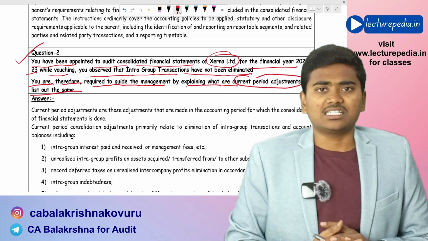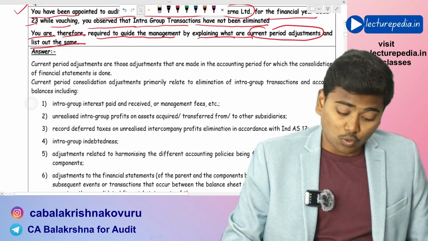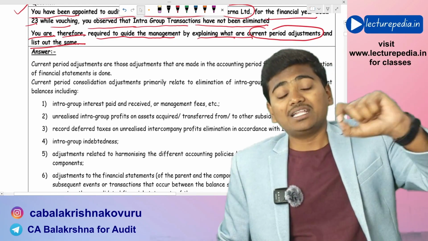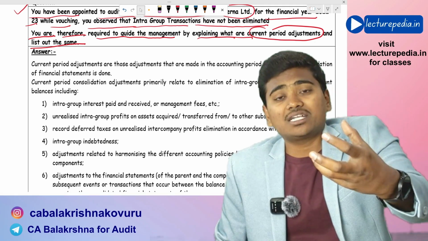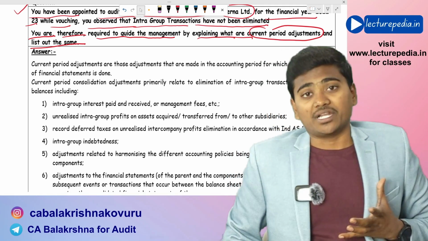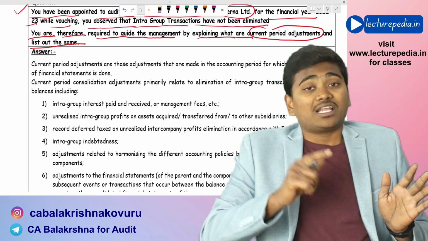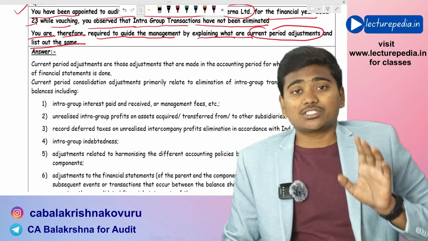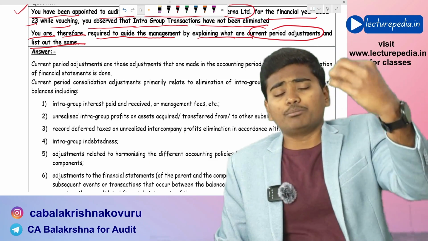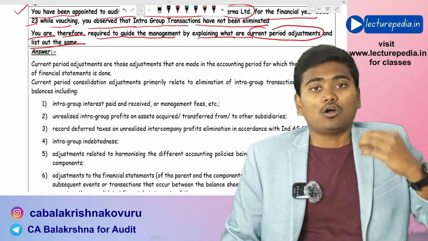First of all, current period consolidation adjustments are those adjustments which are made in the accounting period for which the consolidated financial statements are being prepared. These current period consolidation adjustments will be made for every accounting period, whereas permanent consolidation adjustments will be made only on one occasion, that is, at the time of acquisition of the subsidiary.